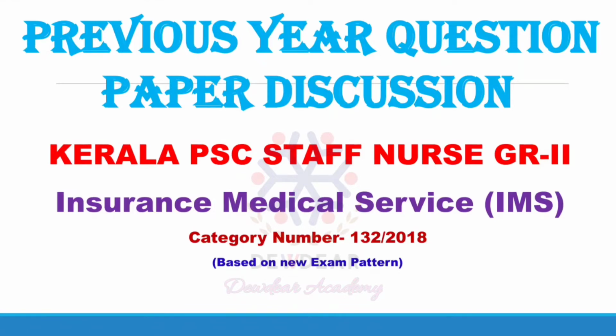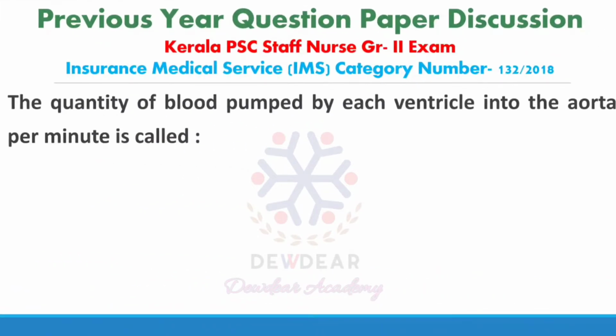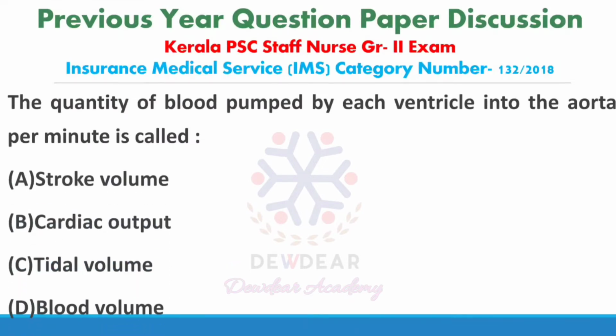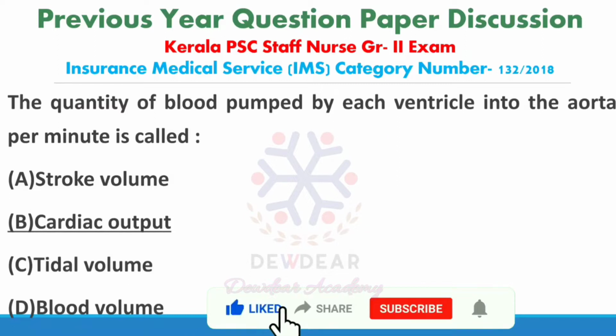So let me start. First question, the quantity of blood pumped by each ventricle into the aorta per minute is called. Options: stroke volume, cardiac output, tidal volume, blood volume. The correct answer is cardiac output. Cardiac output is the volume of blood being pumped by each ventricle in a minute into the aorta.